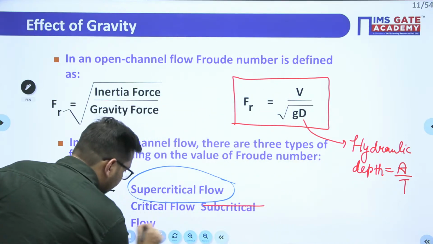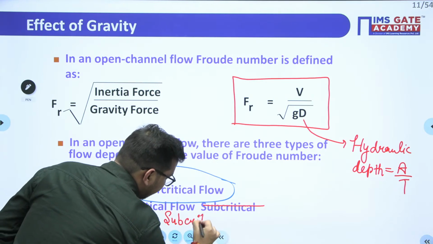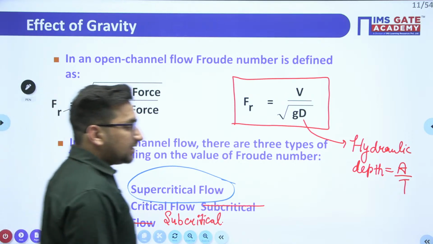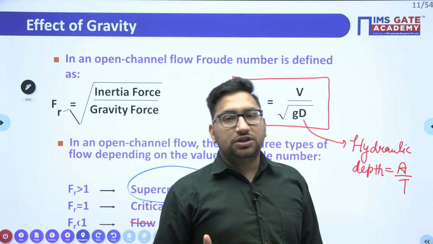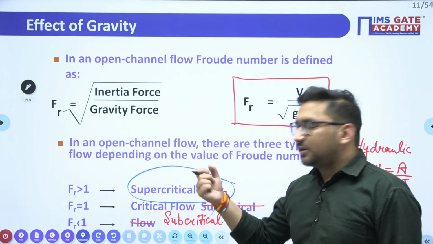It will be your subcritical flow. Clear? I hope it is clear. So depending upon the Froude's number, it will be your supercritical flow, critical flow and subcritical flow.